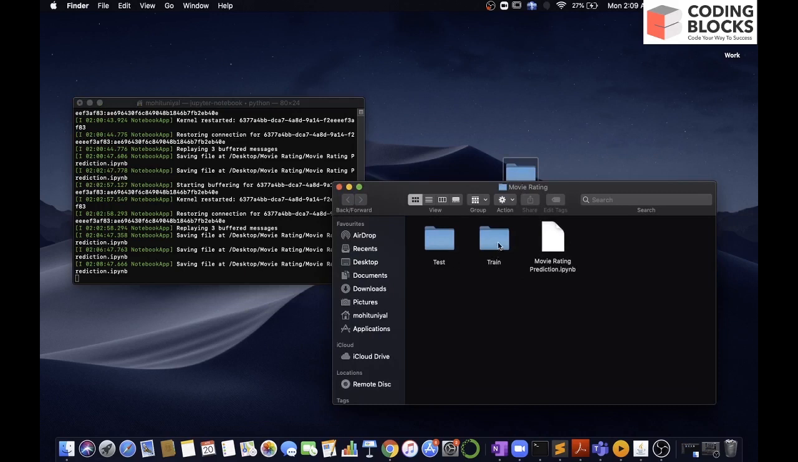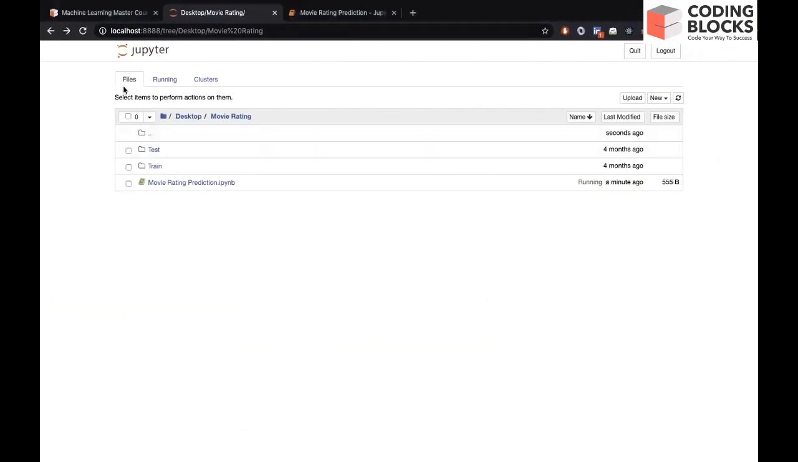You will get two folders, one for train and one for test. We will see how to pre-process this data since it is text data, and we will also create the model, train it, and also try to submit the prediction. So let's get started and let's move to the Jupyter notebook.